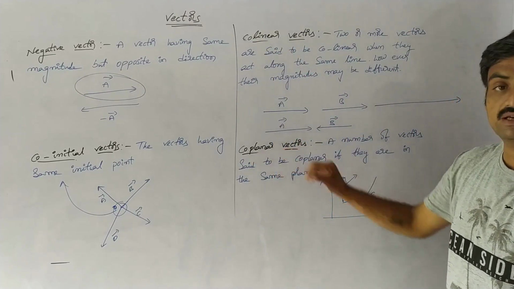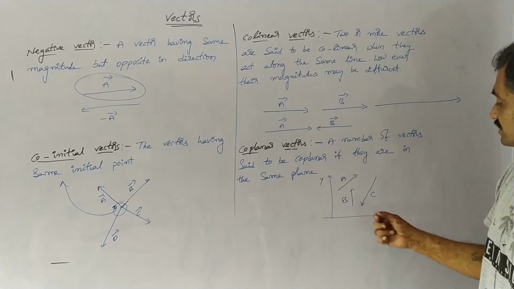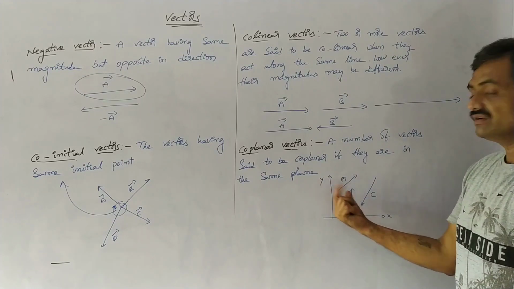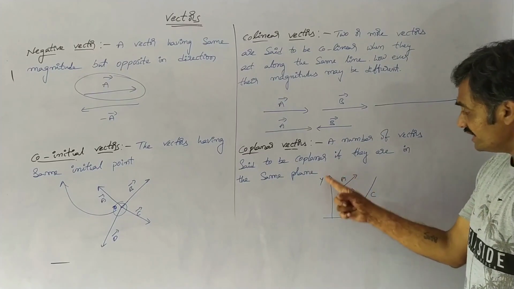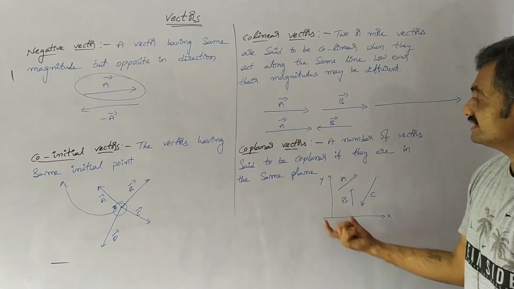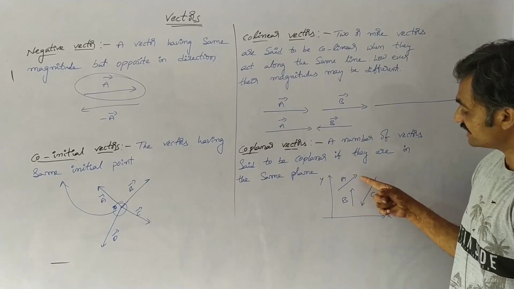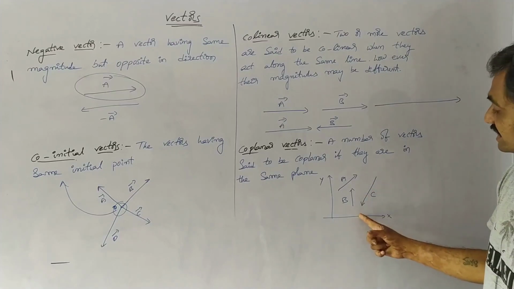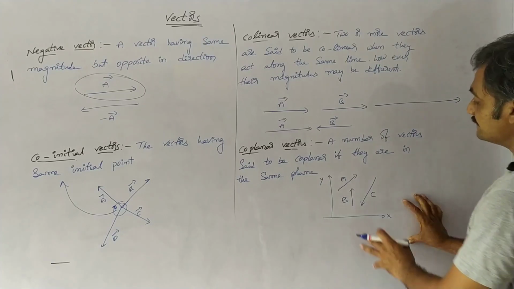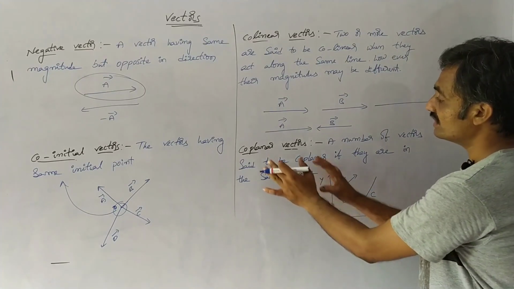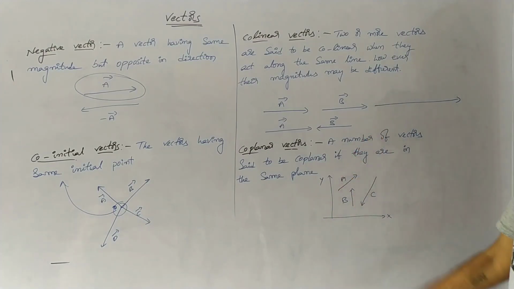Next one is coplanar vectors. In order to represent coplanar vectors, we consider a plane. Observe that the plane is represented between the x and y axes. Here we have considered three vectors, and they are along the same plane, so we can represent them as coplanar vectors. A bar is acting along this direction, B bar along this direction, and C bar along this direction. These three vectors act in different directions, but they are still along the same plane. That's why they are called coplanar vectors. Take a screenshot. We will continue with the next definitions.